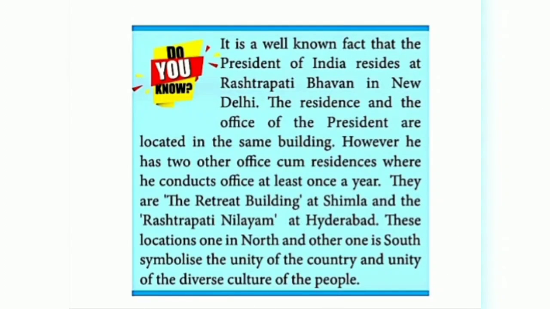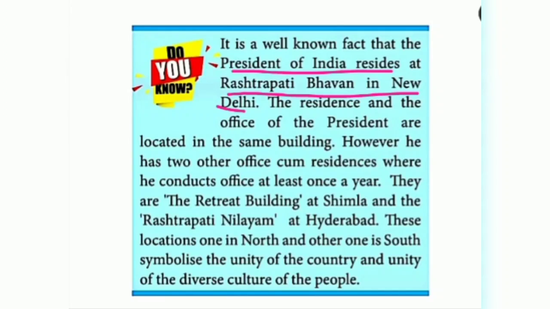Then do you know which column is given, which page? In the sense, 249 it is given, children. So here, it's very, very interesting. Listen, all of you. It's well known. What is the fact that is given? The president of India resides. What is meant by resides? That's the permanent house of the president of India. Where is it located? President's house, in the sense, Rashtrapati Bhavan. Where is Rashtrapati Bhavan located? In New Delhi. So the president resides at Rashtrapati Bhavan in New Delhi.